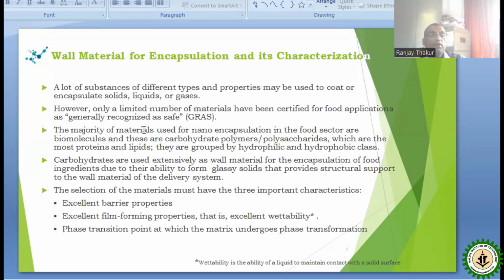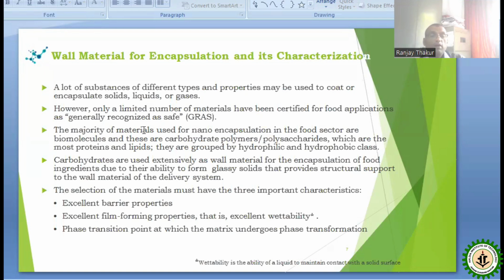So those are GRAS. The majority of materials used for nano encapsulation in the food sector are biomolecules like carbohydrate polymers, polysaccharides, which are the most common, proteins and lipids. They are grouped into hydrophilic and hydrophobic classes. So on the basis of the nature of the biomolecules, mainly biomolecules are generally encapsulated, and the purpose is to target those molecules to their appropriate target, and they are grouped mainly on the basis of their affinity towards water or not, that is, hydrophilic and hydrophobic.